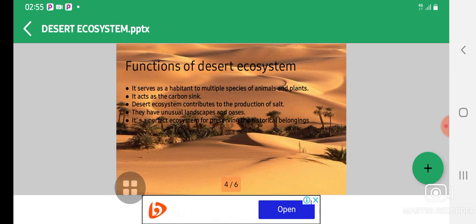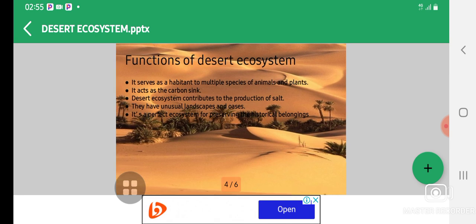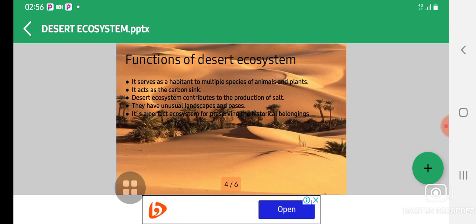The third one is talking about how the desert ecosystem contributes to the production of salt. The salt that we use in food comes from this desert ecosystem. It originates from this, and is also known as iodine.